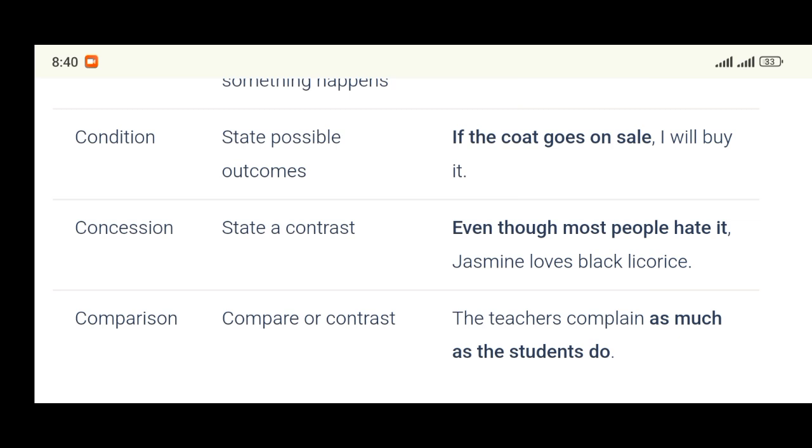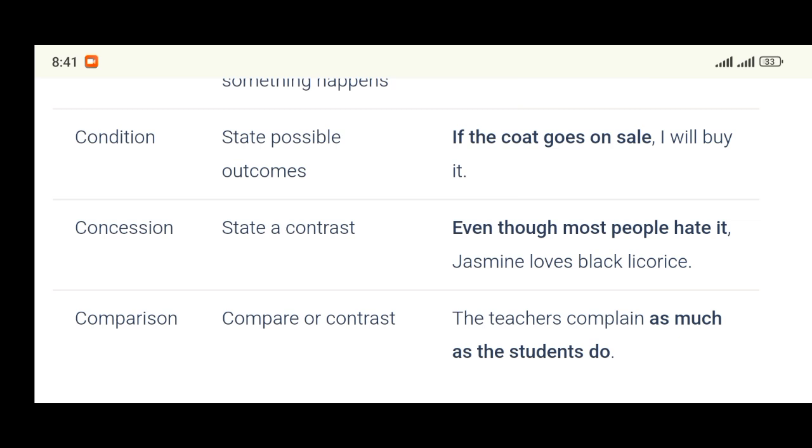Has the opportunity to go to any part of the world to do whatever it wants. You see that there is a contrast between these two elements. So even though most people hate it, Jasmine loves black licorice.